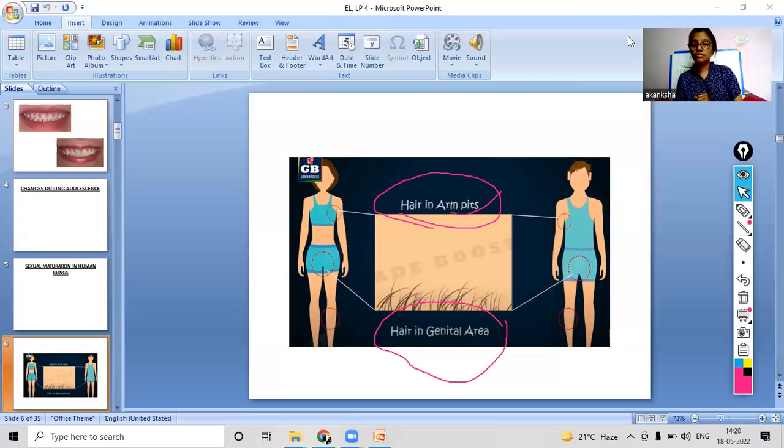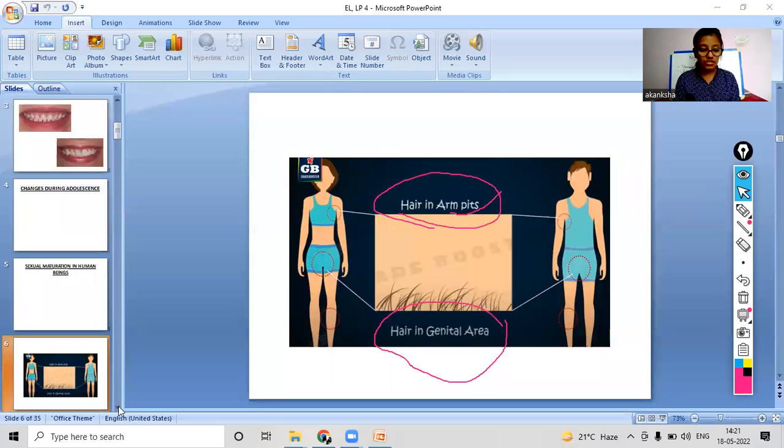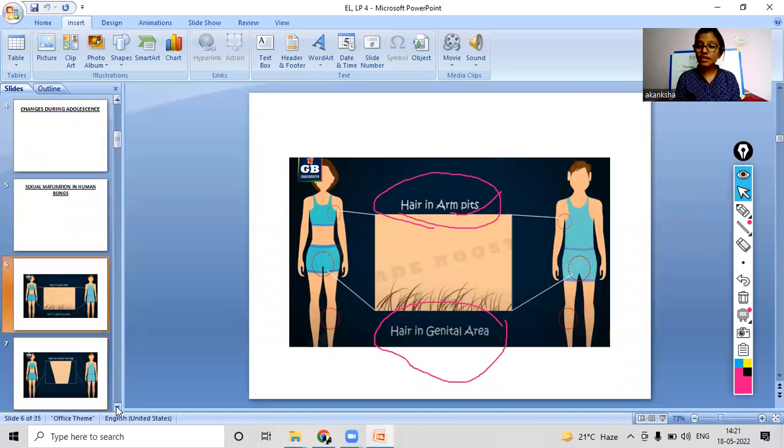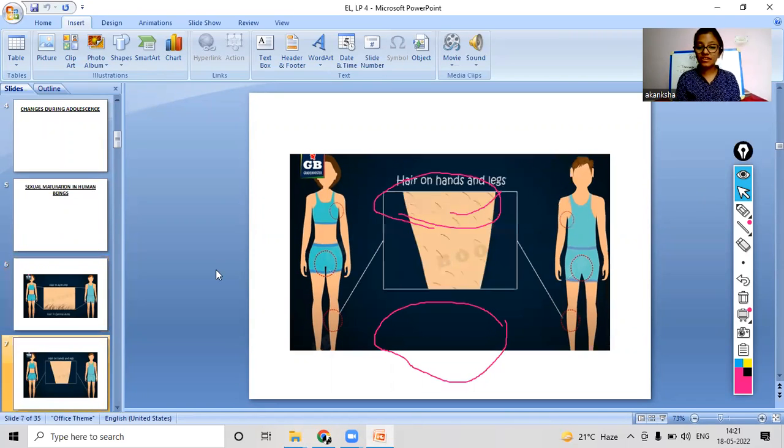So we will now move on to our next change. The next change that we can see in our body when we enter this adolescence period is, yes, you can see in the diagram. What is the change? Yes, it is again similar to the first one: hair. Now, in which regions is this hair growing? You can see that when we enter this adolescence period, more hair is growing on the hand regions and more hair is growing on the leg region.